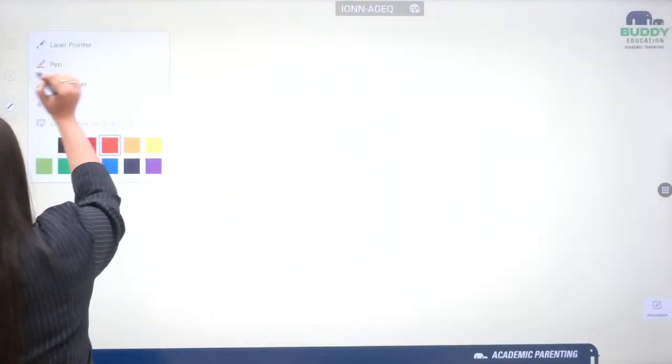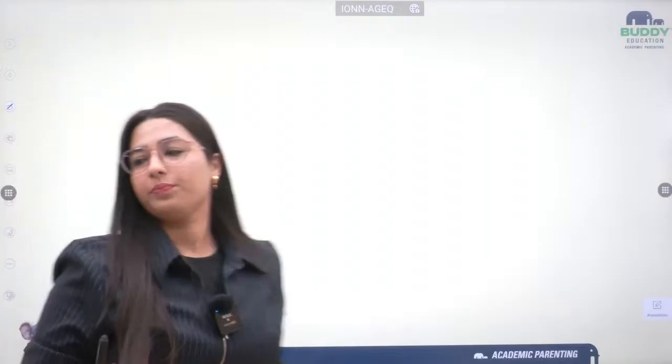Starting with the chapter, students, I want to tell you that it was ages ago, back in time. If I talk about back in time, life originated from inorganic substances.